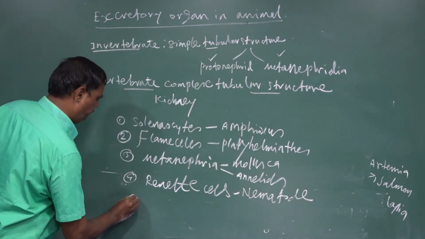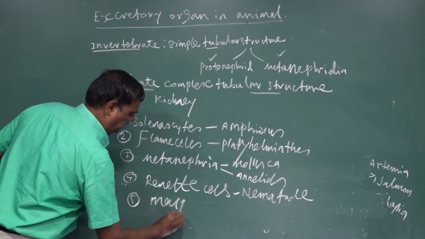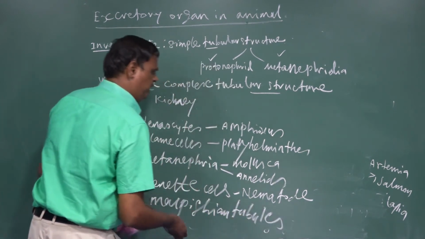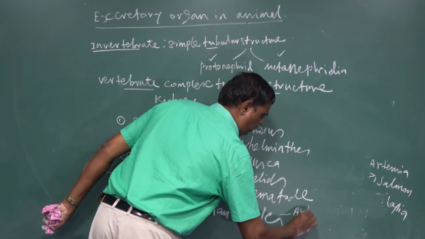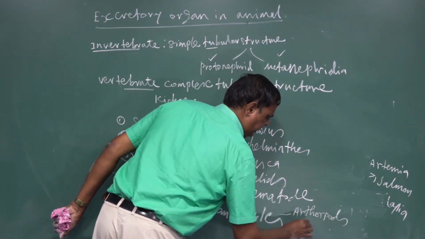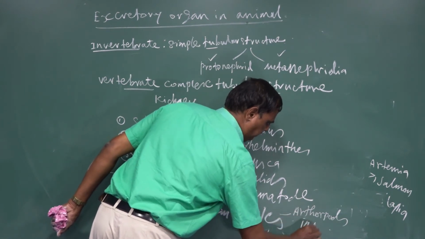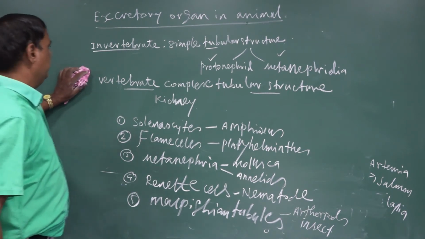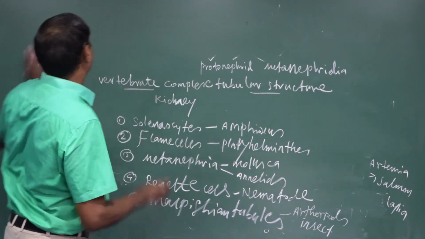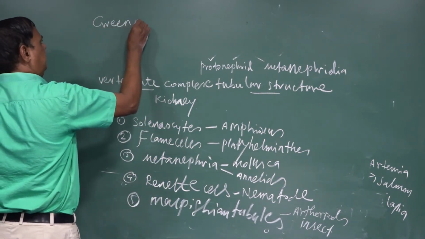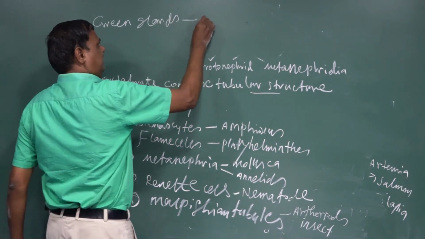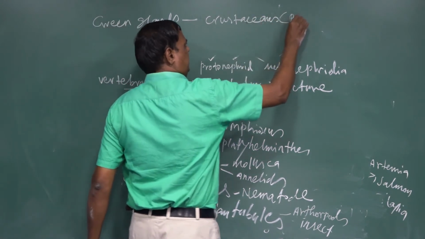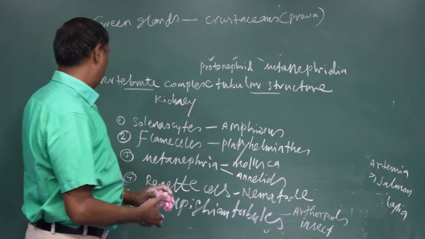Malpighian tubules are the excretory organ of arthropods, specifically insects. Green glands in crustaceans, for example the prawn. These are the various excretory organs.